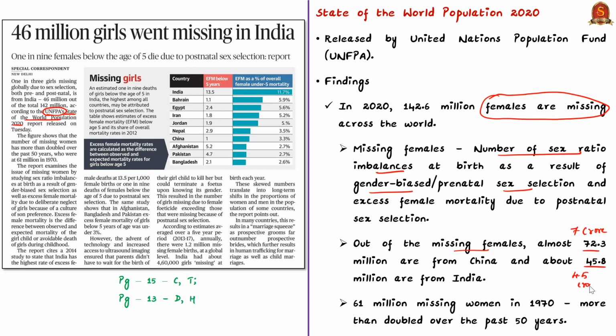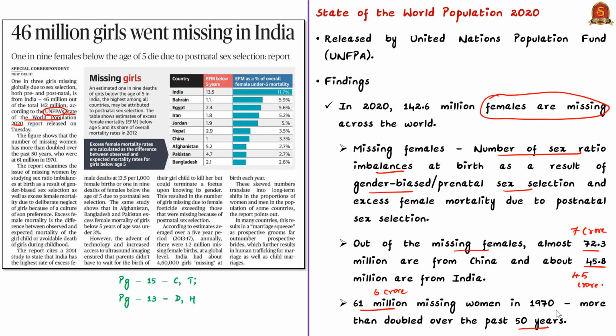That is why the article states that 1 in 3 girls missing globally because of sex selection, both pre and postnatal, is from India. And as per the report, the number of missing women was around 6 crore in the year 1970. The tragic picture here is that it has more than doubled in the last 50 years.